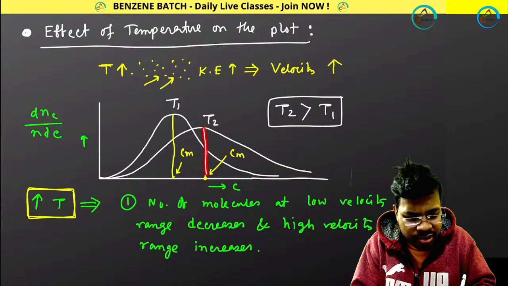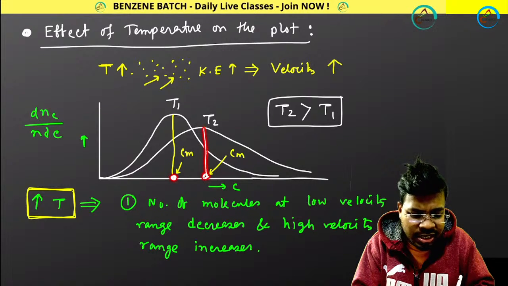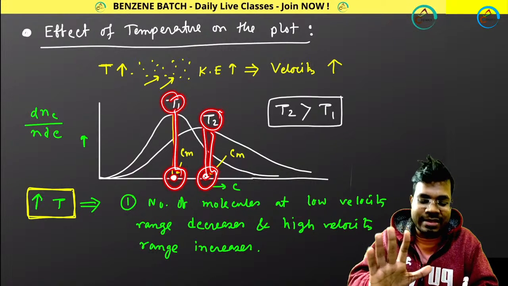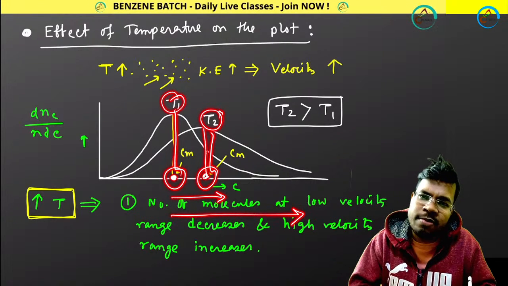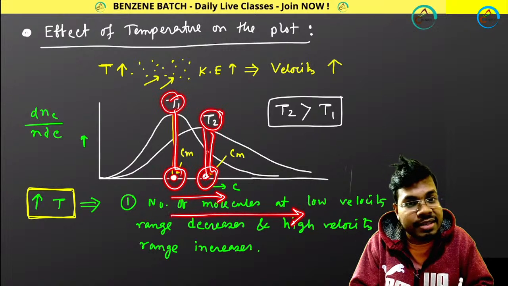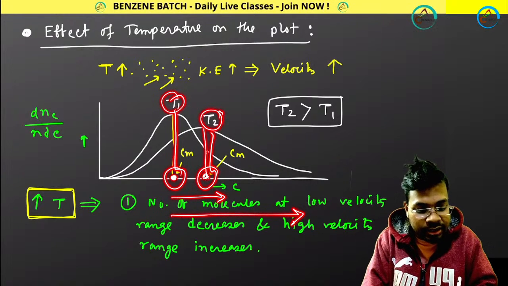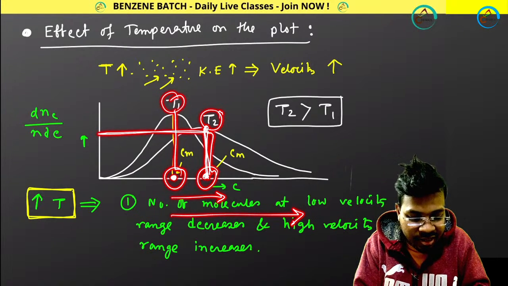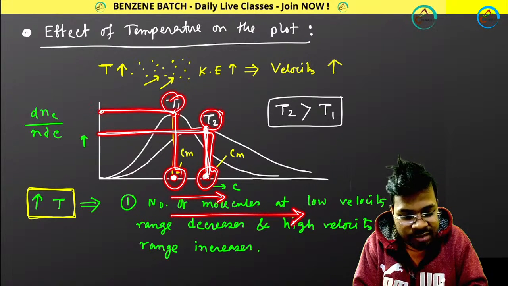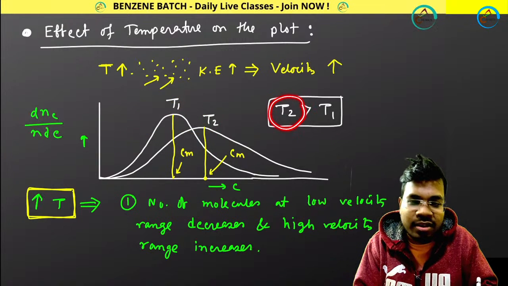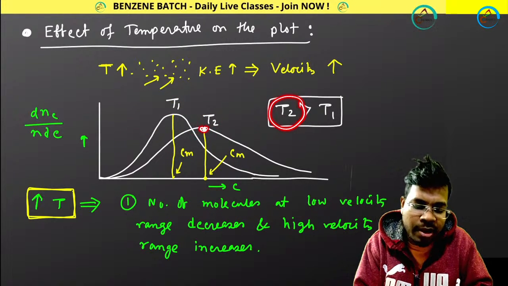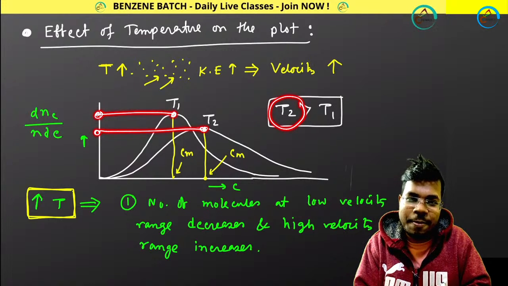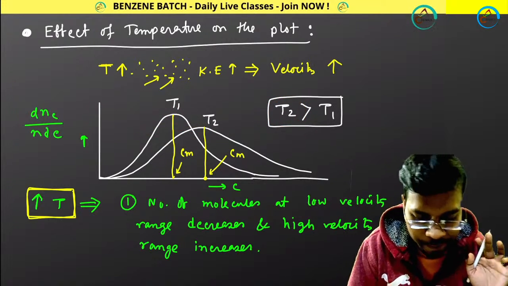Whenever it is getting more spread, so it was your initial CM at T1, and it is your final CM at T2. CM is not decreasing. Don't think CM is decreasing. CM is increasing because this axis represents velocity increment, right? CM is increasing, but the fraction of molecules present at the particular CM is decreasing. So this fraction at T1 temperature initially was like this. If you are increasing your temperature, the fraction of molecules having maximum velocity decreases, or the fraction of molecules having more velocity decreases. Okay, that's great.